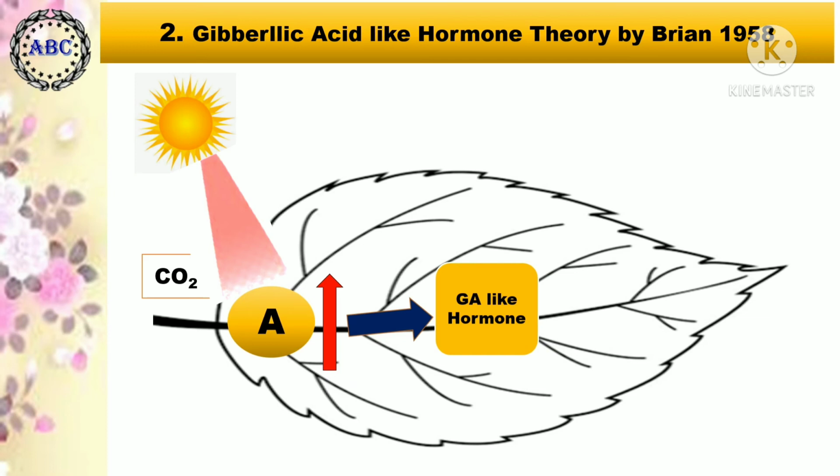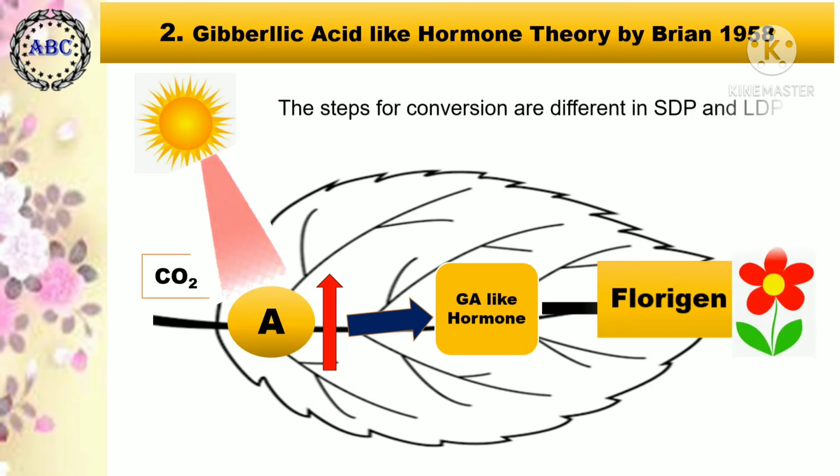After accumulation up to some definite level of the GA-like hormone, it is then converted to florigen, and this step shows the best flowering. The steps for conversion are different in short day plants and long day plants. In both types of plants, once enough florigen is synthesized, flowering will occur successfully.